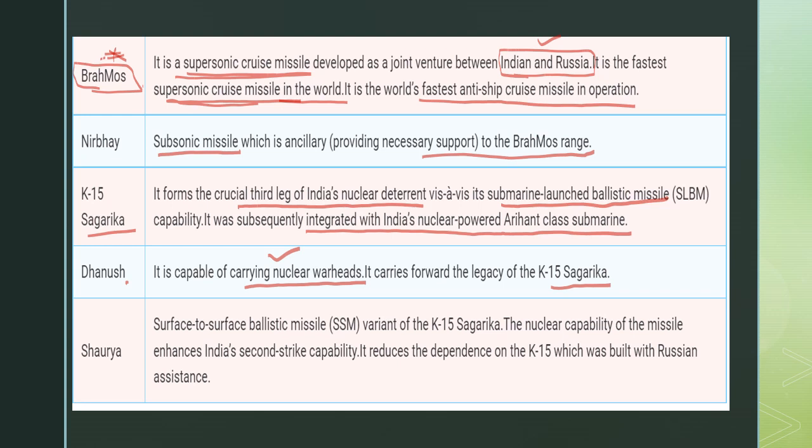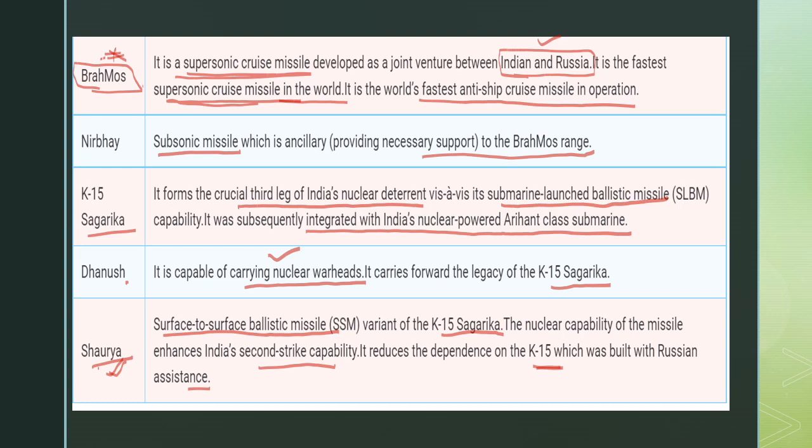And the Shaurya, on the other hand, is a surface to air ballistic missile category, and it is one of the variants of the Sagarika K-15. The nuclear capability of this missile enhances India's second strike capability, and it reduces the dependency on the K-15, which was built with Russian assistance. So the Shaurya we are developing completely with Indian self-reliance. So we want to reduce the Sagarika dependency because we have the Russia partnership under that.